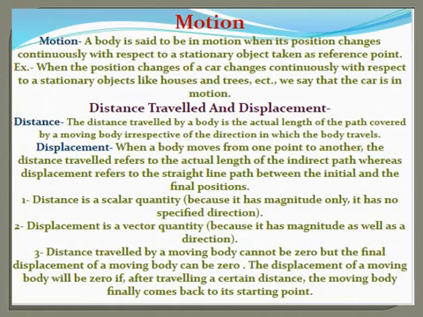The displacement will be zero if after travelling a certain distance, the moving body finally comes back to its starting point. So when a body comes back to the same starting point, the displacement is zero.